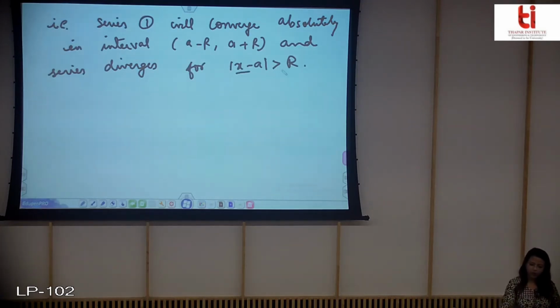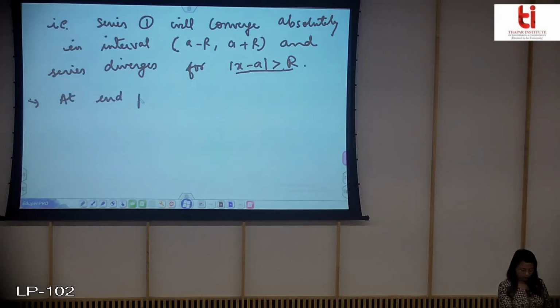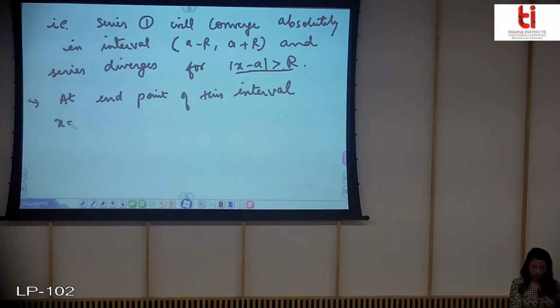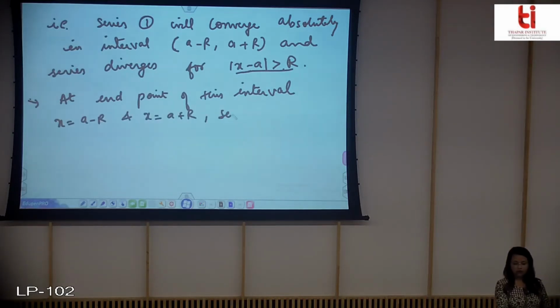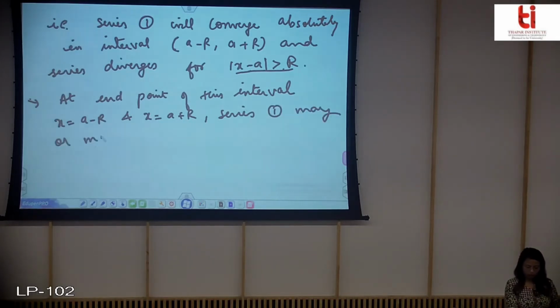It can be proven by the nth term test, like the nth term will not go to 0 if this condition holds true. So now we haven't said anything about the endpoints. At the endpoints of this interval, that is x is equal to a minus r and x is equal to a plus r, the series 1 may or may not converge.